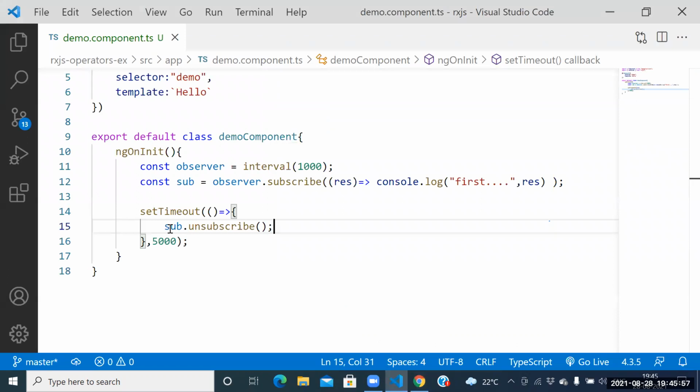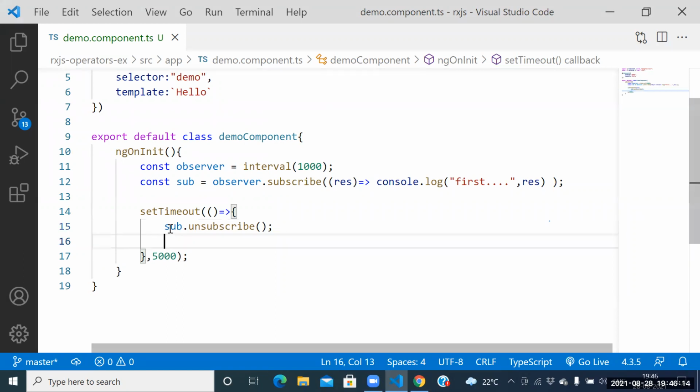Customer one went out from the shop. Customer two came. Customer two also wanted to test here. How can customer two test here?